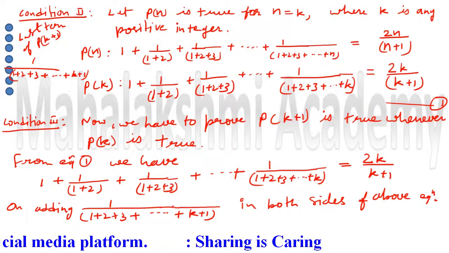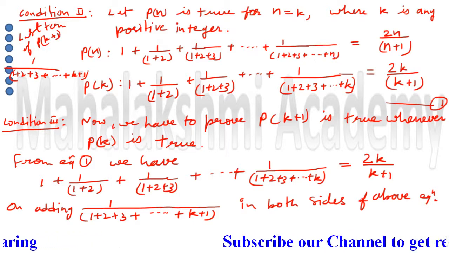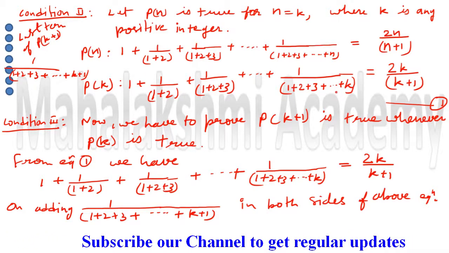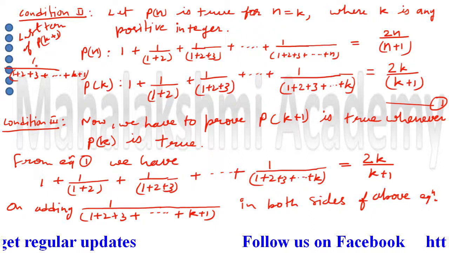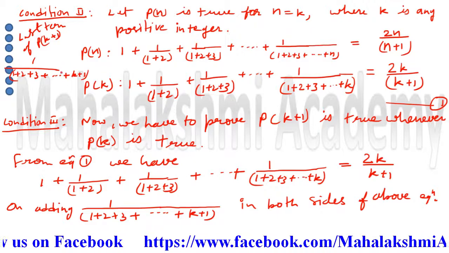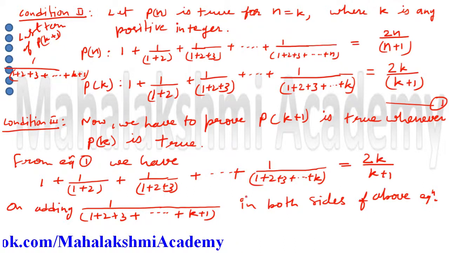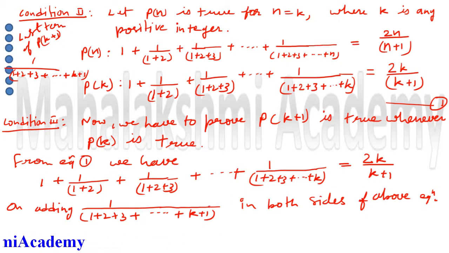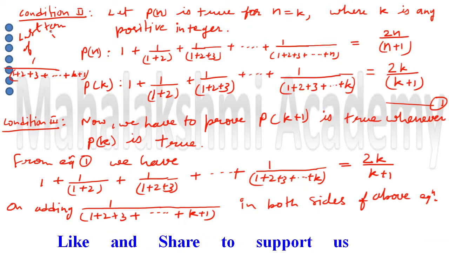Now how did I obtain this term? By analysis I obtained that if Pn is here, that time in the last term also n, if k is here, that time in the last term also k. So if we want to bring k plus 1, then the last term is going to be 1 upon 1 plus 2 plus 3 plus extended up to k plus 1. So this term we need, but we don't have it in the given last equation. So introduce it by adding in both the sides, so the equation is going to be balanced. So we have to add this term in both the sides. We will move now into the next page. Before that I want to erase, I only wrote this here to explain to you.